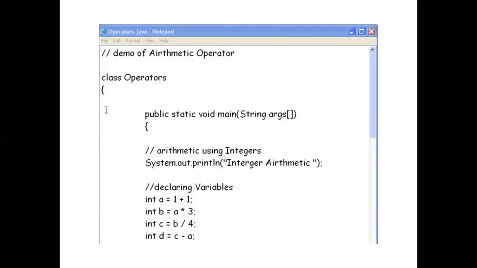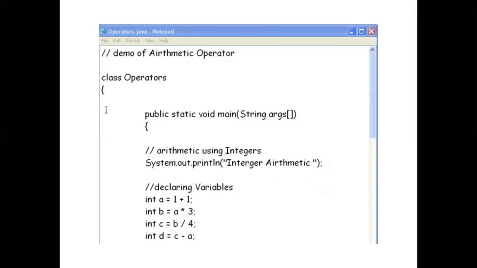You just have to declare the class as Operators. Because you are using several operators here, for simplicity and for your memory you can write the class name as Operators. Now it is easy: you can create a new file as Operators.java, and then start to write your program.